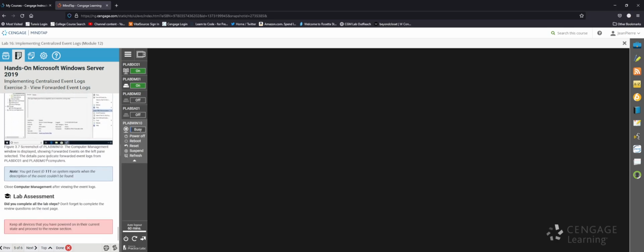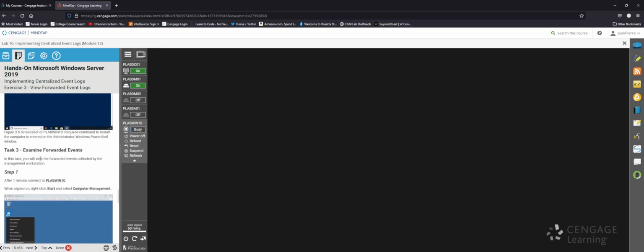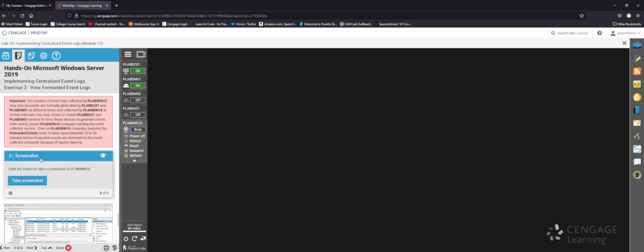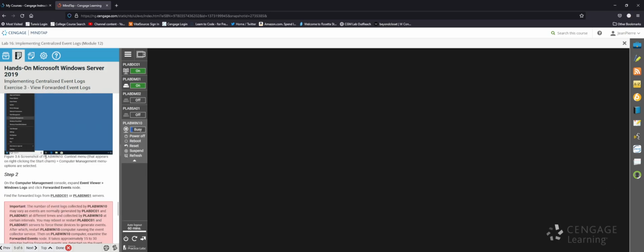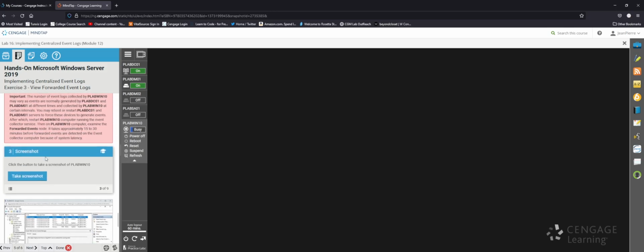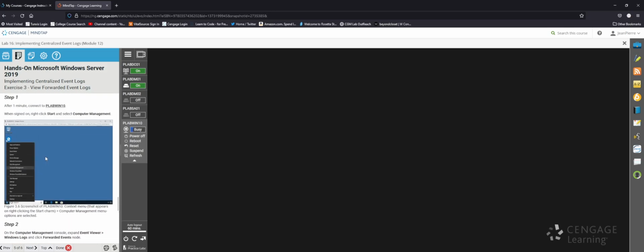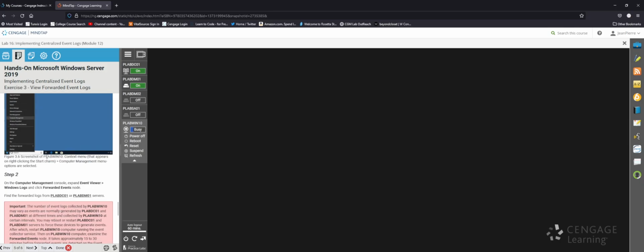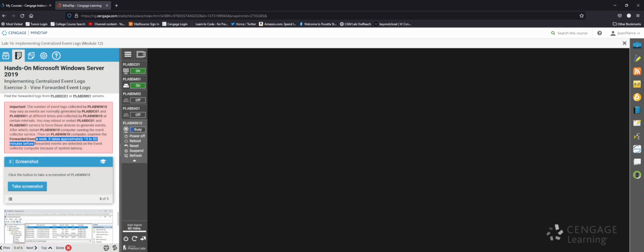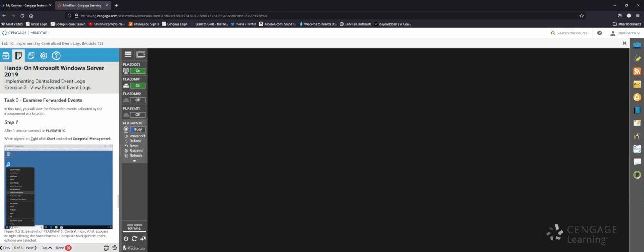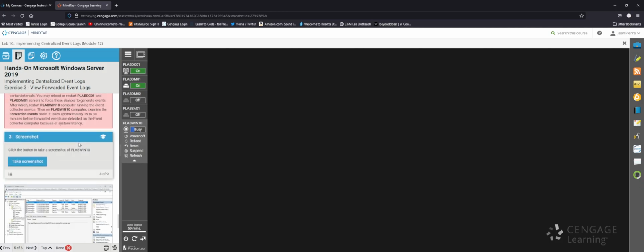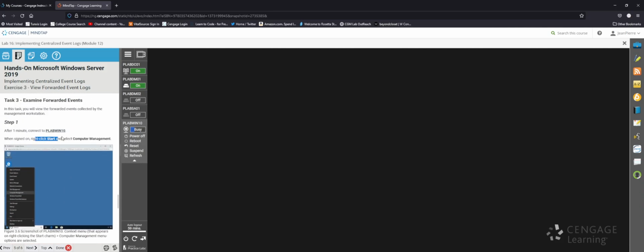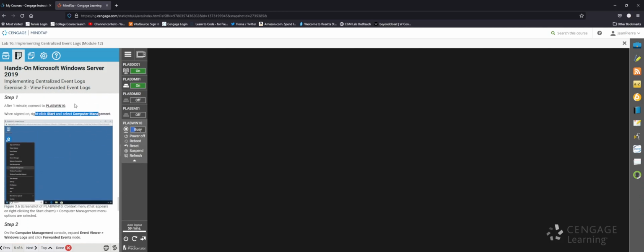And let's see what else. I mean, we're very close to the end. It's 3 steps, and the third step is taking a screenshot. So it's actually 2 steps. Yeah, I mistook the 3 for the third step, so it's actually 2 steps. So I'm just waiting on this computer to load up. So it looks like open up computer management.